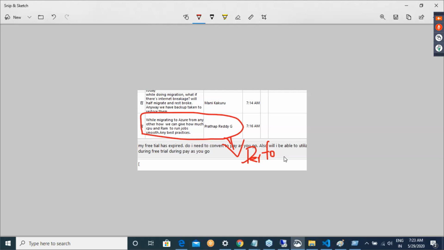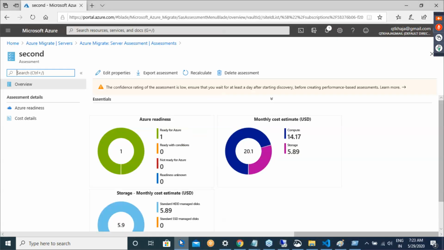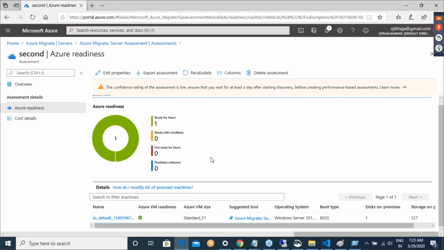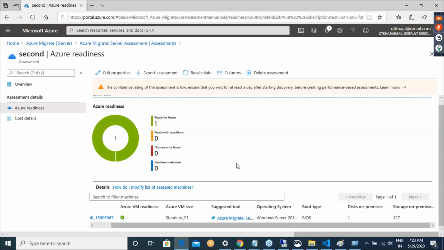So you look at cost. In this assessment report itself, you are getting a cost. If you're not happy with this cost, you can go ahead and say, this is doing good, but the problem is it is trying to create a lot of cost for me, so let me try to do it in a different way. That is something you need to look out for.